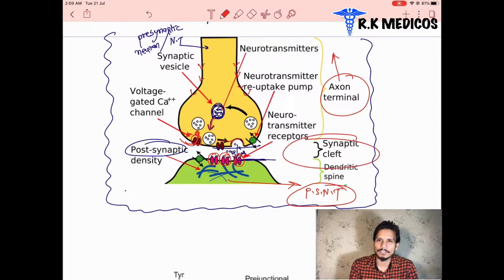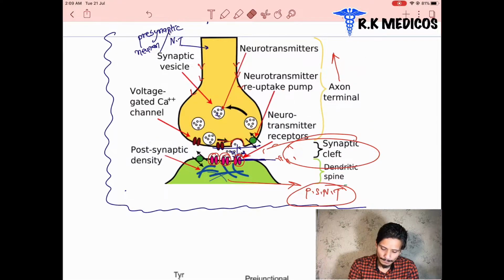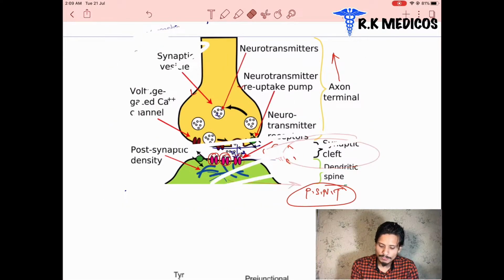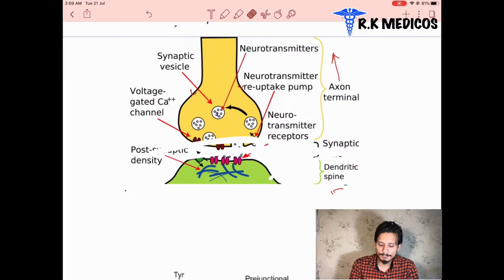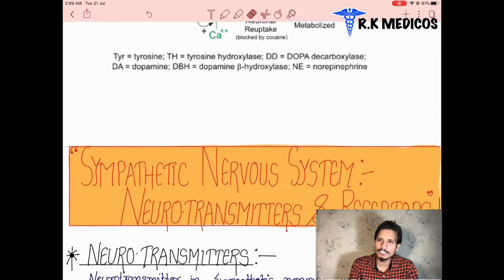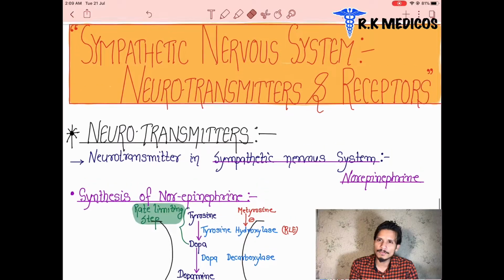So all the neurotransmitter synthesis has happened like this. So we are going to see here synthesis of neurotransmitter in the sympathetic nervous system. In the sympathetic nervous system, how is the neurotransmitter synthesized, and what is the neurotransmitter of the sympathetic nervous system?